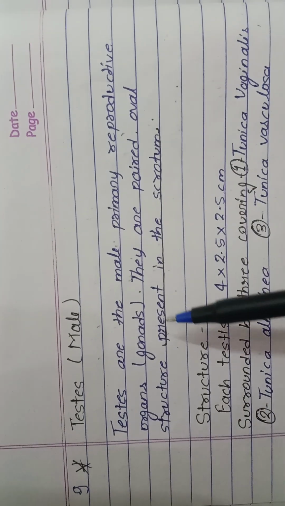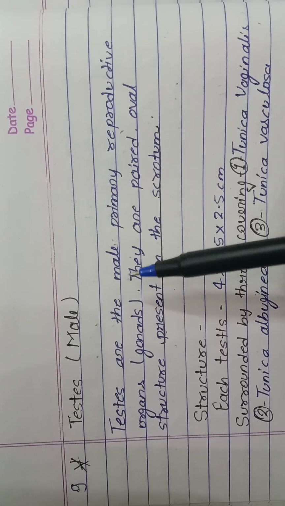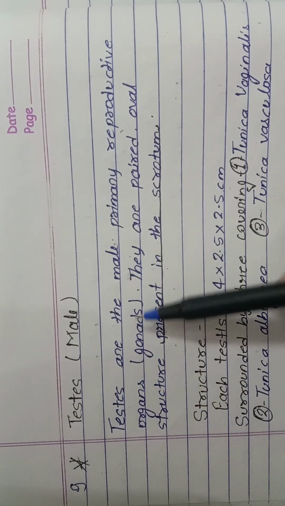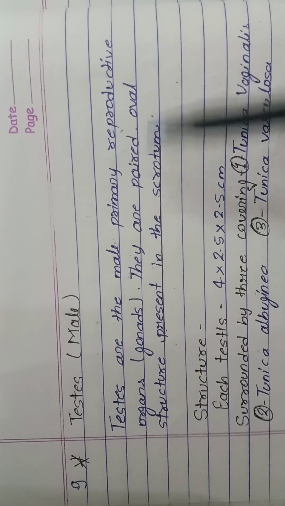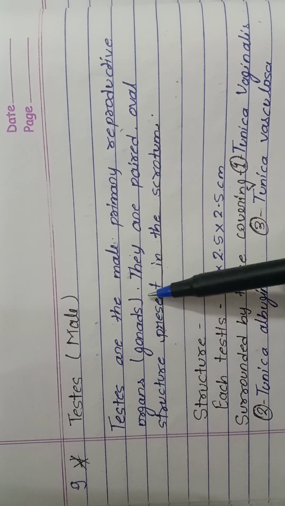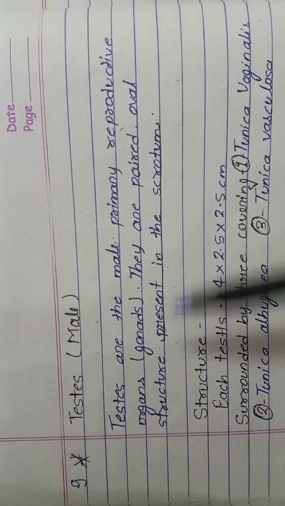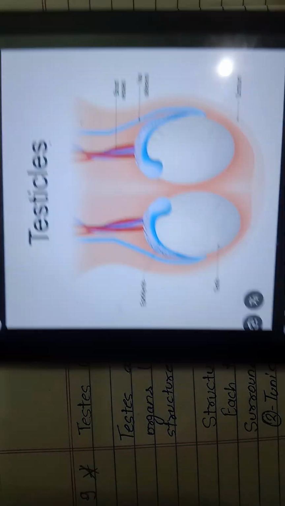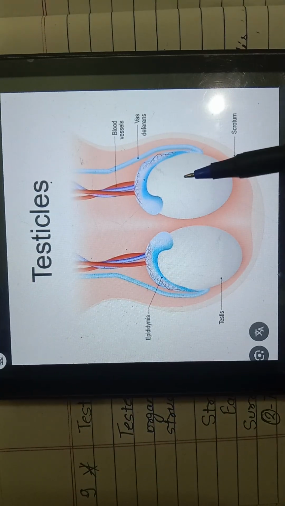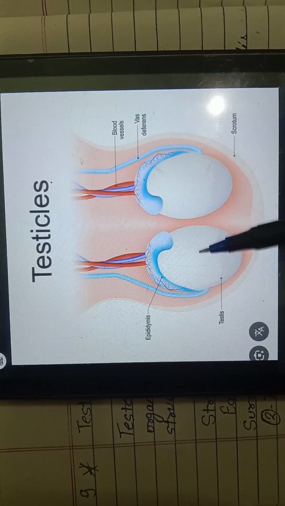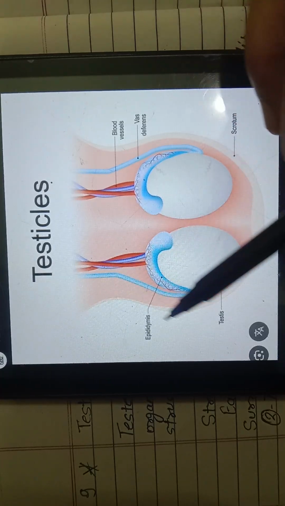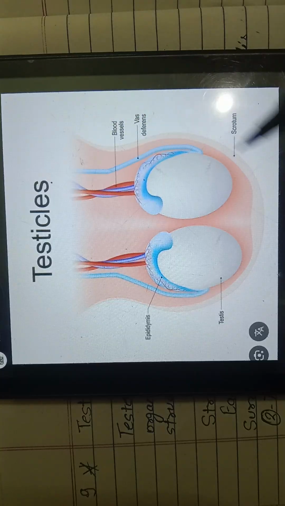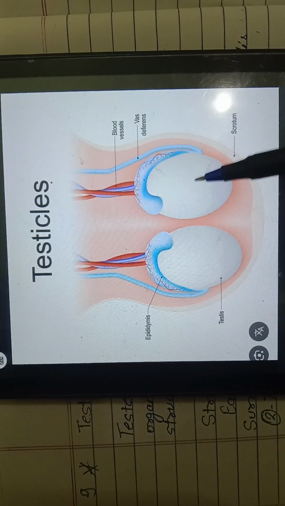Now the last gland is testes, which is found in the male. Testes are the male primary reproductive organ or gonads. They are paired oval structure present in the scrotum. See the diagram. These are the testes which are present in the scrotum. This is the paired structured organ.